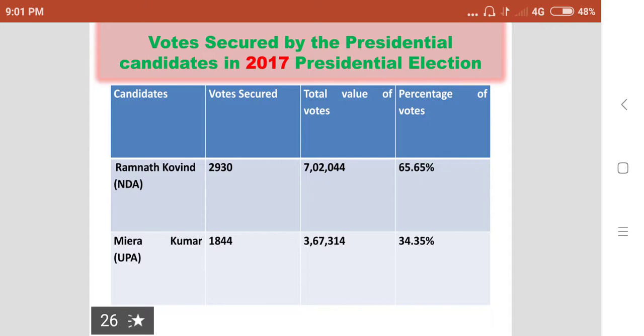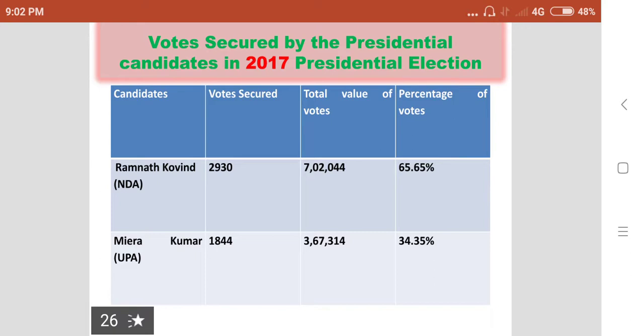Votes secured by the presidential candidates in the 2017 presidential election. Ramnath Kovind, supported by NDA, secured 2,930 votes. The total value of votes was 7 lakhs 2044. Percentage of votes, 65.65 percent.